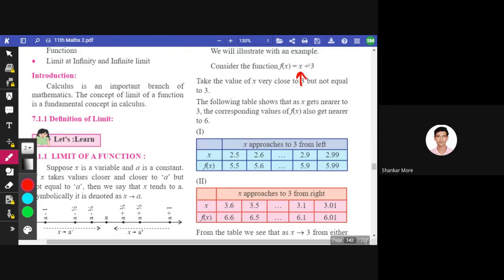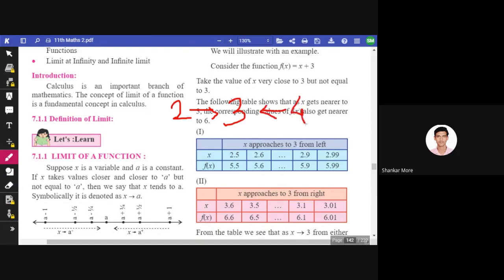Depending upon the value of x, the value of f of x changes. If the value of x is 2.5, f of x will be 5.5. If the value of x is 2.99, then the value of f of x will be 5.99. This is how the limit works. This was the left-handed limit; we were going from 2 to 3. Not necessarily, we can also come from 4 to 3.